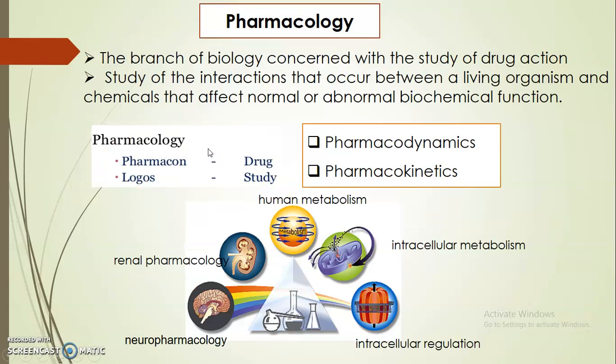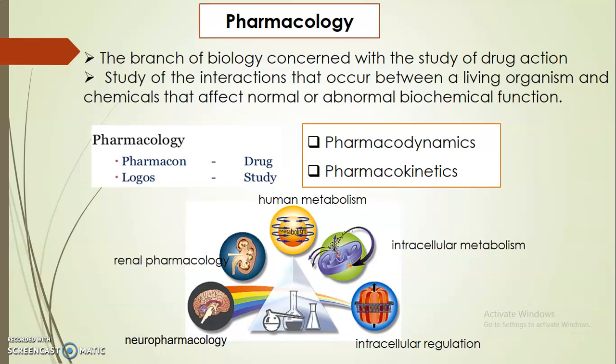And what is meant by pharmacology? It is a branch of biology concerned with the study of drug action, and the study of interaction that occurs between living organisms and chemicals that affect normal or abnormal biological action.